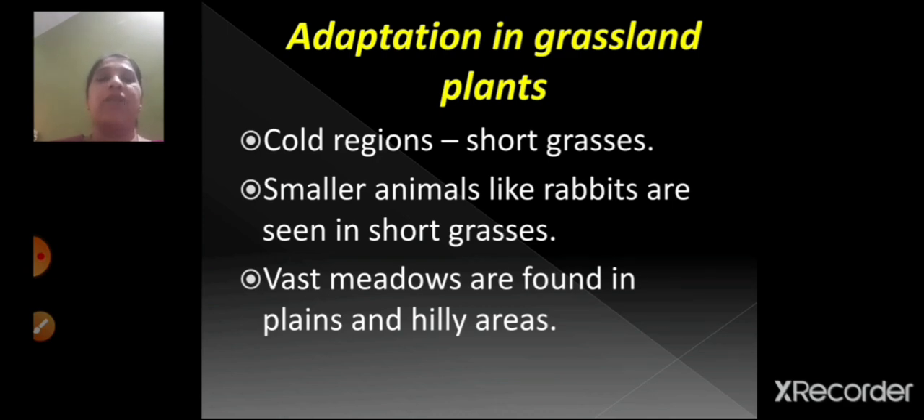Vast meadows are found in plains and hilly areas. So meadows means, children, wherever you can see flowers and different types of plants over there, right? Vast means it is huge. So you can find these huge different types of plants and flowers in these plains and hilly areas. So this was about the adaptation in grassland plants.